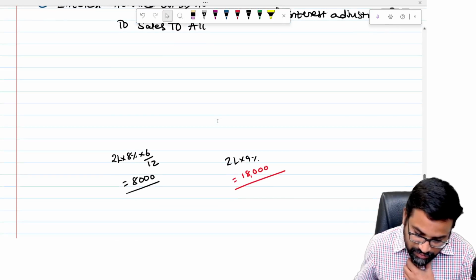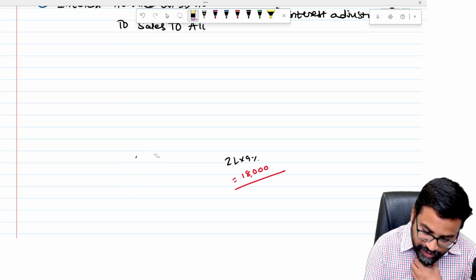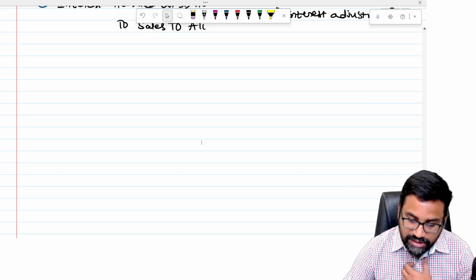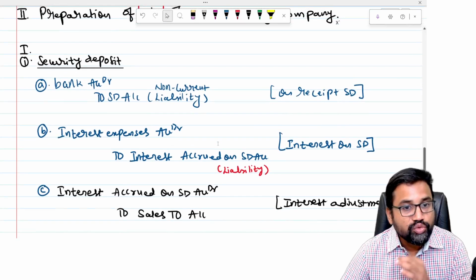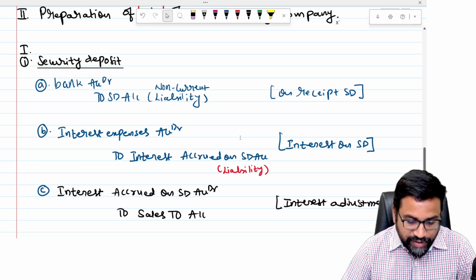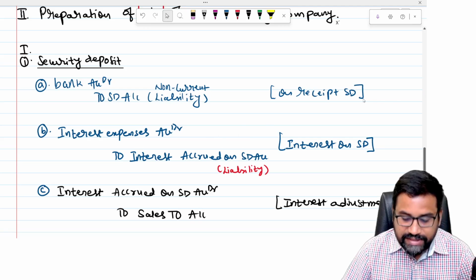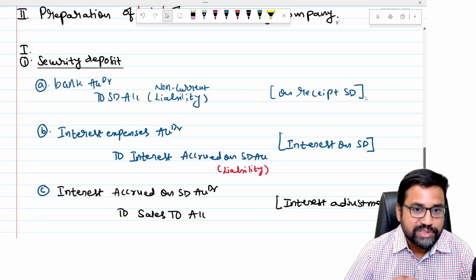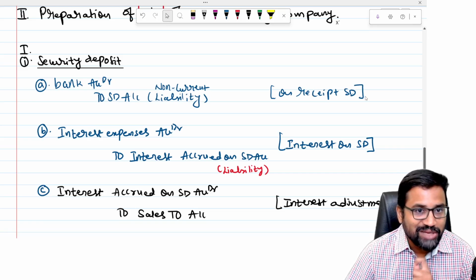So first of all, what is the concept we have started, sir? Security deposit. Electricity companies, whenever a consumer applies for a new connection, will charge some security deposit. Whenever a security deposit is received by the electricity company, it becomes their liability. So bank to security deposit, and it will be shown in the balance sheet as a non-current liability.